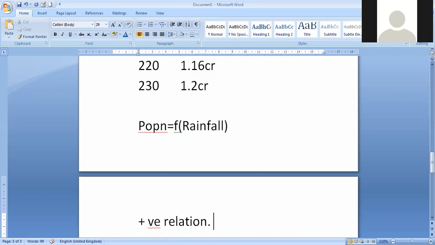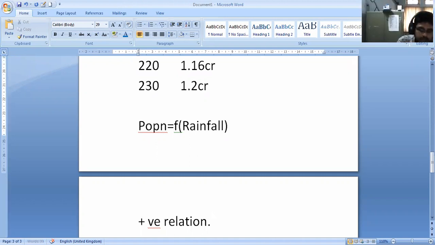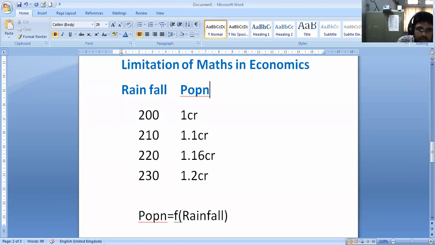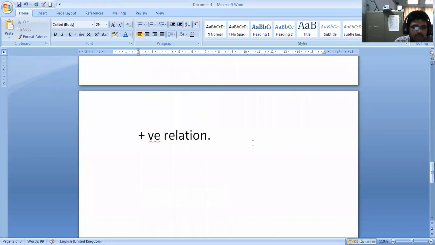Generally, when mathematical people have x and y, they will calculate, mention the function and get some values, so they will get some positive relation. Mathematical people, if they have the numbers, they will do magic; they get some values and interpret that there is a positive relation between population and rainfall.